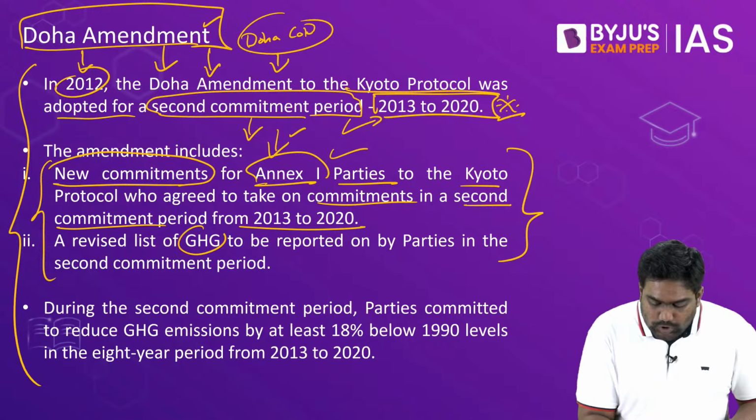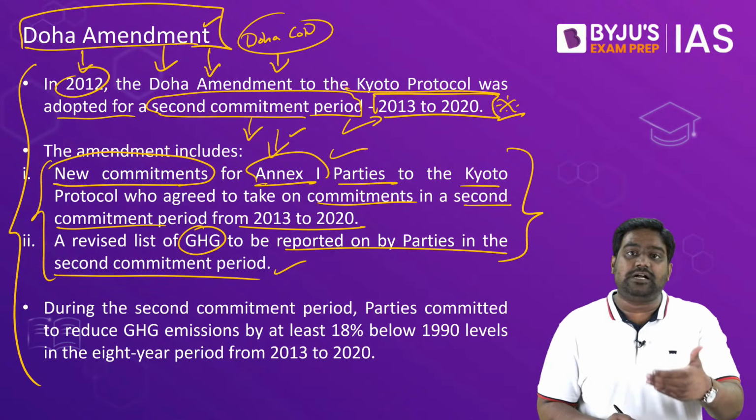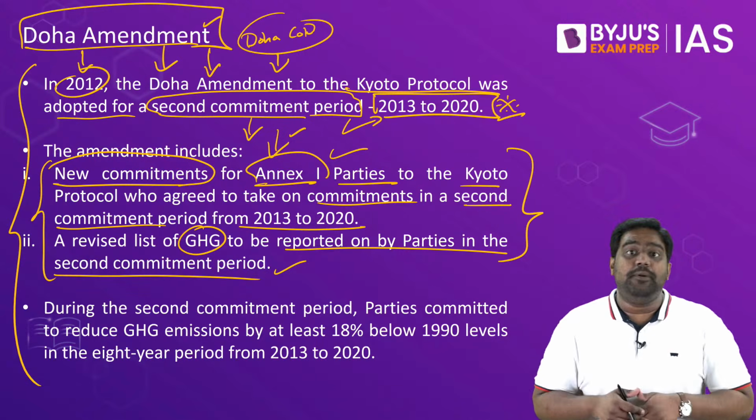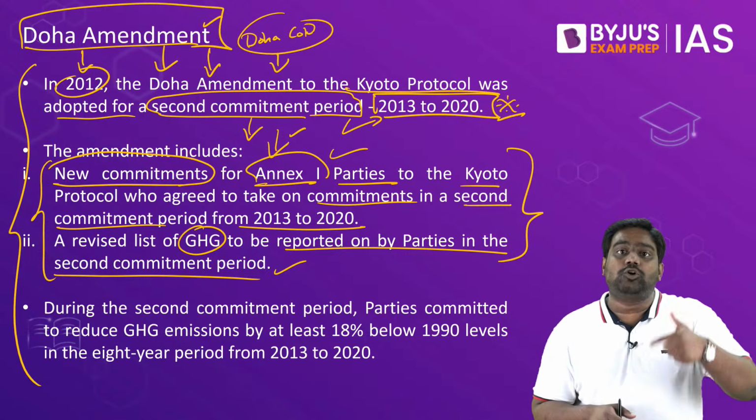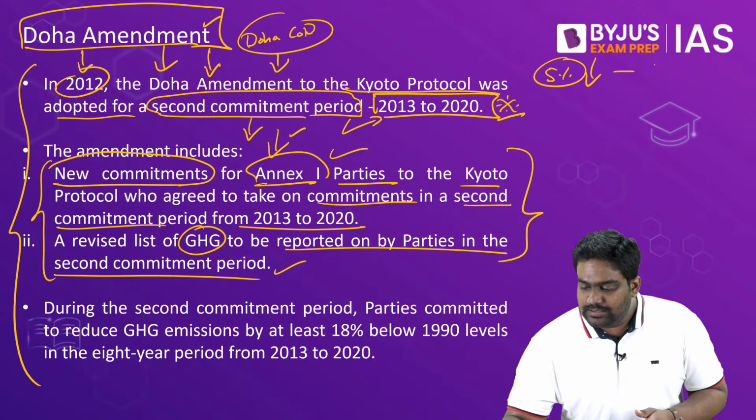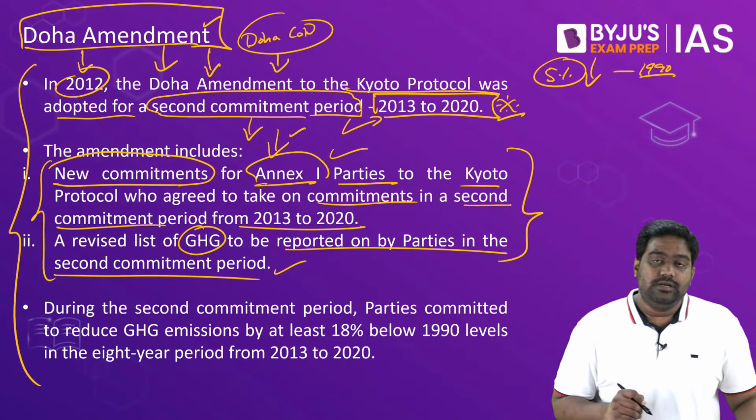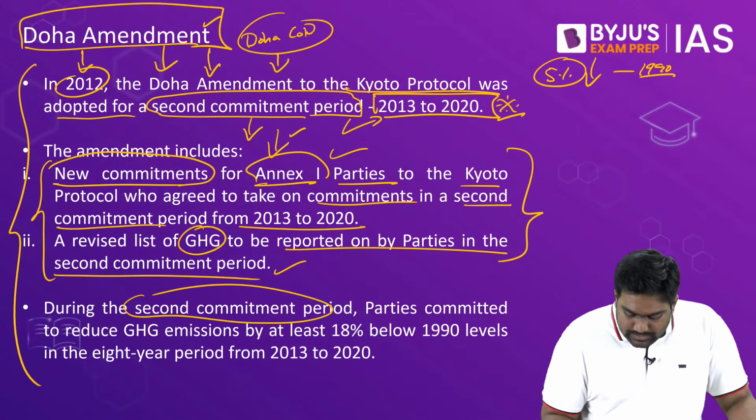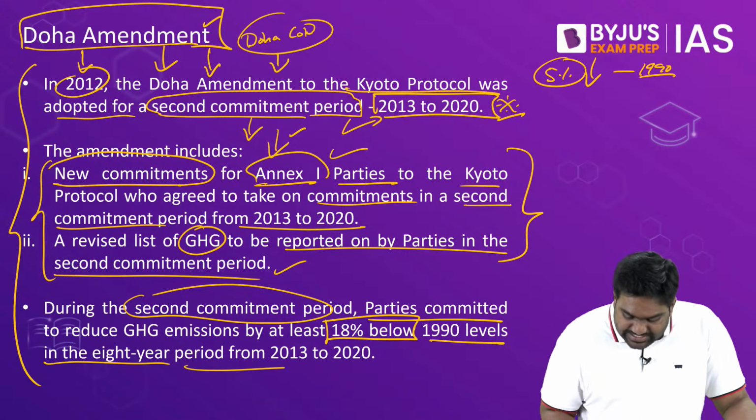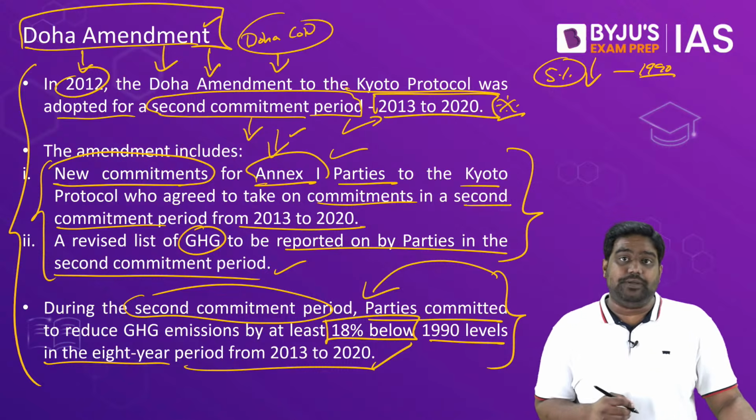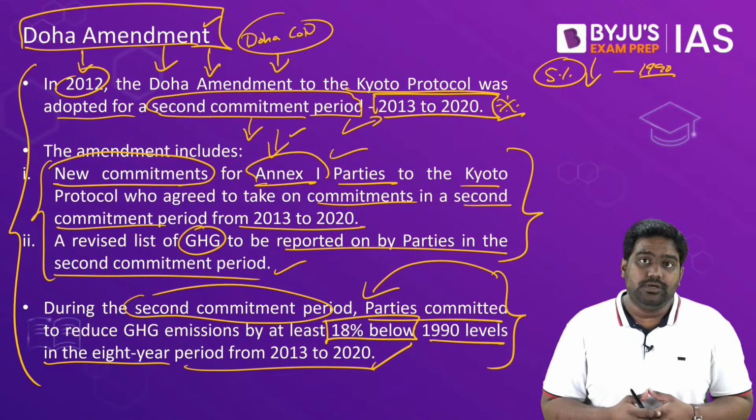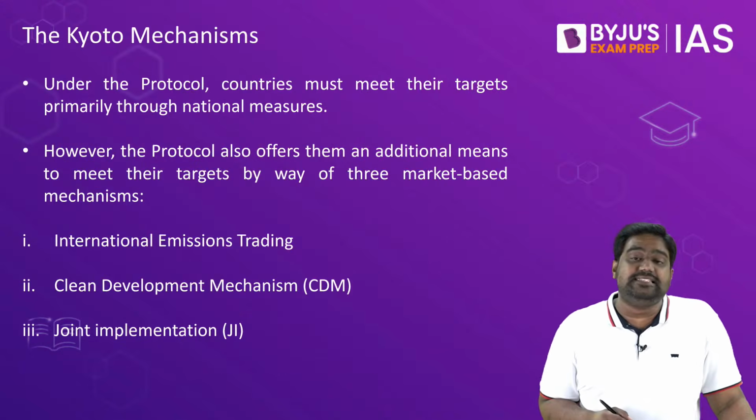Few new greenhouse gases were also added to the list, which had to be reported by the countries that were implementing these targets. But this time, through the Doha Amendment, the overall target of Kyoto Protocol was raised. In the first commitment period, the goal was to reduce emissions by 5% as compared to 1990 levels. But in the second commitment period, the target was raised to 18% reduction in emissions as compared to 1990 levels during this second implementation period. So the overall target was raised from 5% reduction to 18% reduction. So that is why the Doha Amendment is very, very significant.